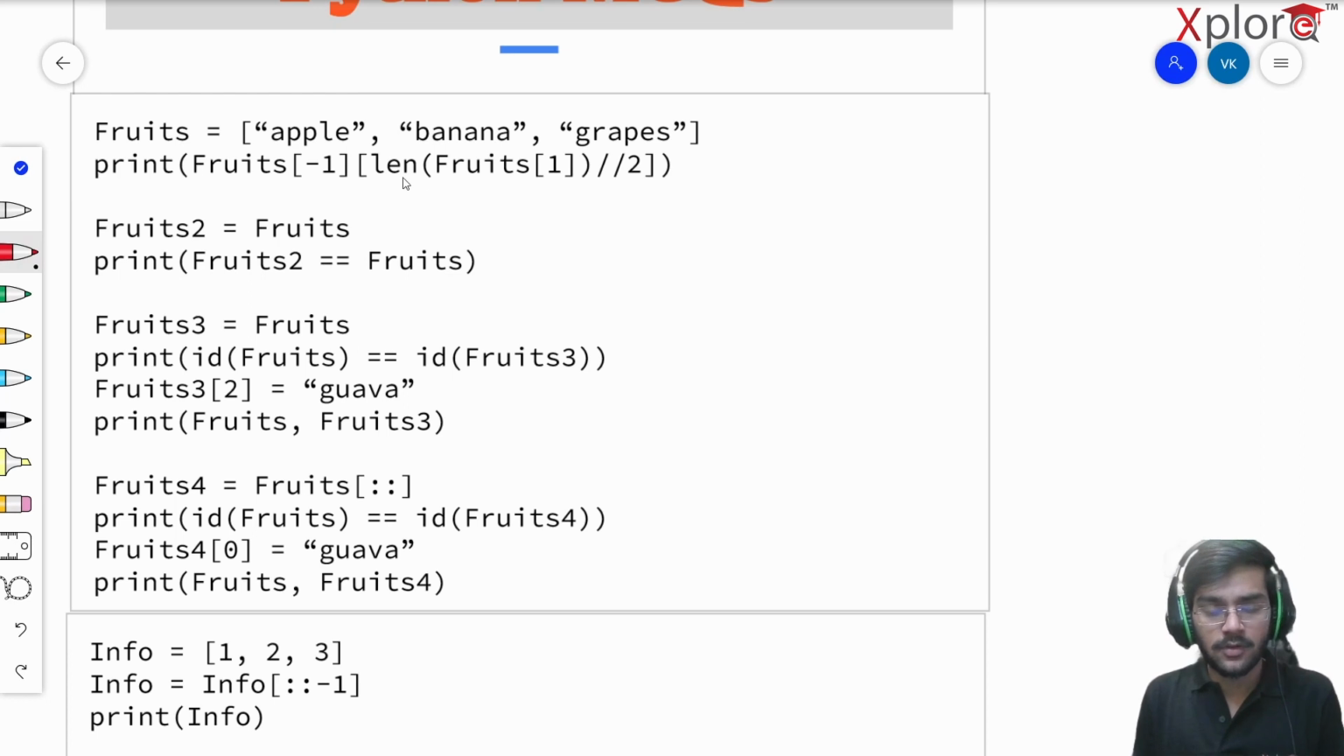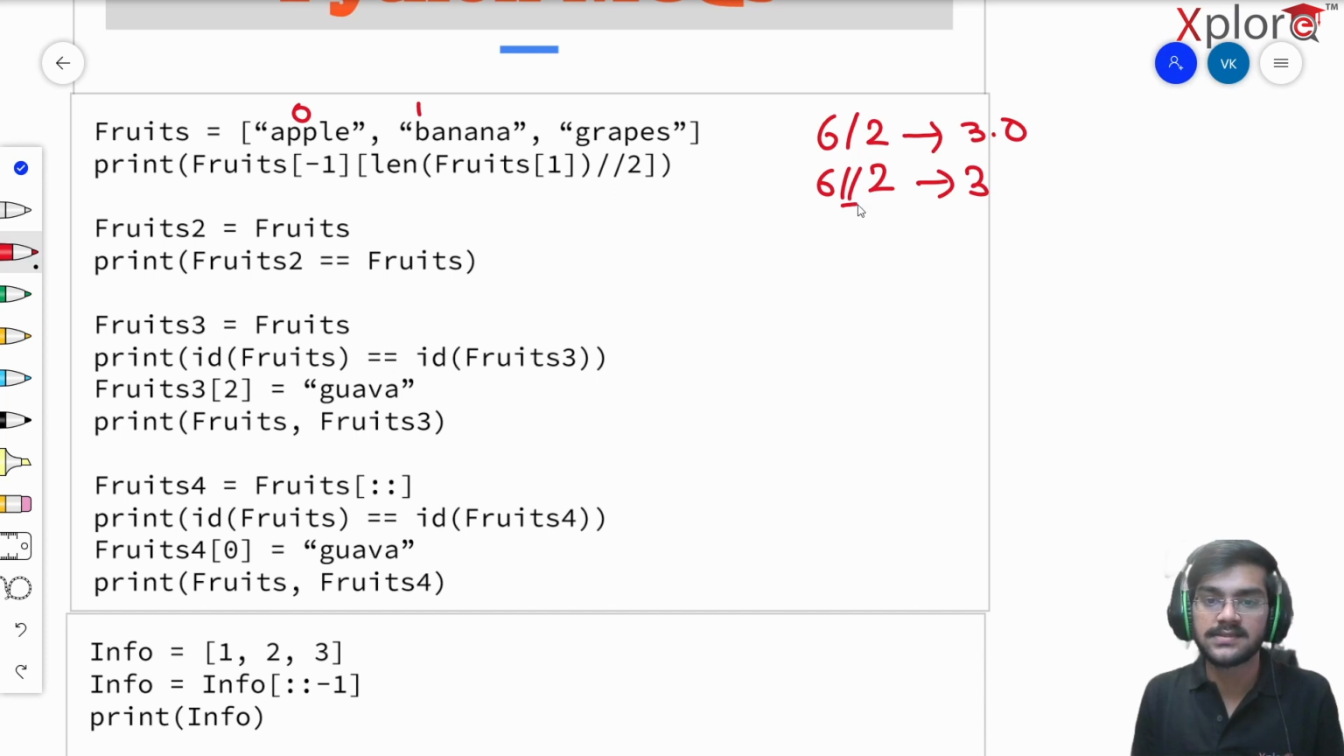So basically, length of fruits of 1. It's not length of fruits. If it was length of fruits, then it would have been 3. But up here it's fruits of 1, which is nothing but, at the 1st index, banana, right? So what is the length of banana here? It's a string, so the length is 6, right? So 6 divided by 2. Notice it's not 6 by 2. 6 by 2 in Python will give me 3.0. But if I do 6 divided by 2, it's going to give me 3. So this is nothing but an integer division in Python. I hope that makes sense.